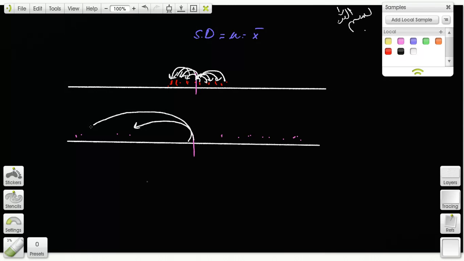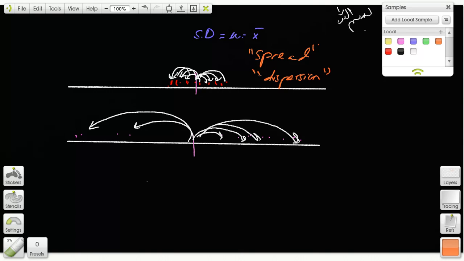So in data like this, if it's just an average, the smaller the standard deviation, the closer the data is. The bigger the standard deviation, the farther spread the data is, correct? Does that make sense? So standard deviation is a measure of spread of the data, how the data is spread. Another way of saying the same thing is dispersion. Dispersion is how dispersed the data is, correct?